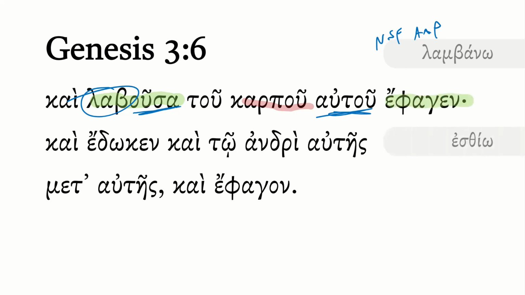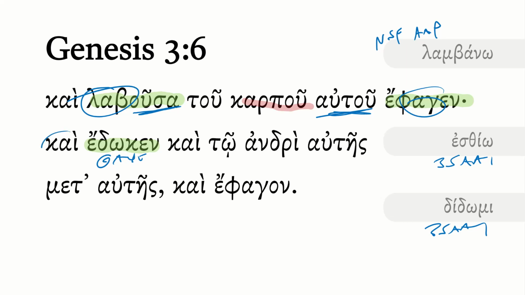Ephagen. This is from esthio. We've seen that word numerous times. This is the third singular aorist active indicative with that spelling change and the epsilon on the front end. So she ate, a crescendo of this tragic scene. But not only that, she edoken. This is from didomi, another third singular aorist active indicative. She gave it now, so she's giving it.